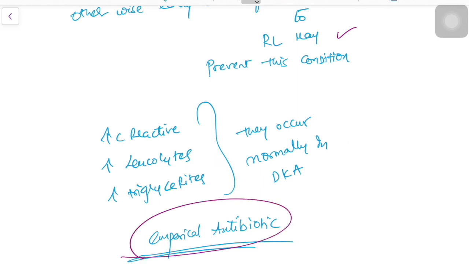So, when to empirically start antibiotics? One thing we should clearly remember is that diabetic ketoacidosis is a condition where there is an increase in C-reactive protein, an increase in leukocytes, and an increase in triglycerides. It doesn't mean the patient is in sepsis, but if you find a septic focus, the patient is in sepsis, or you are in a tertiary center where the chance of catching superbugs is common, then start empirical antibiotics.